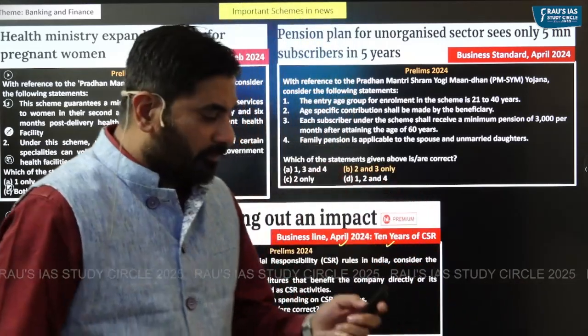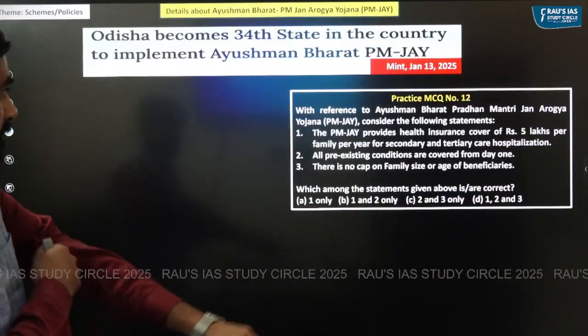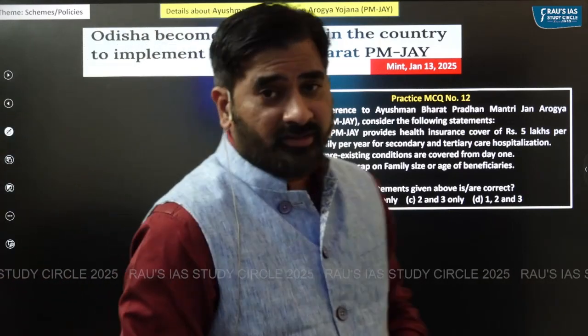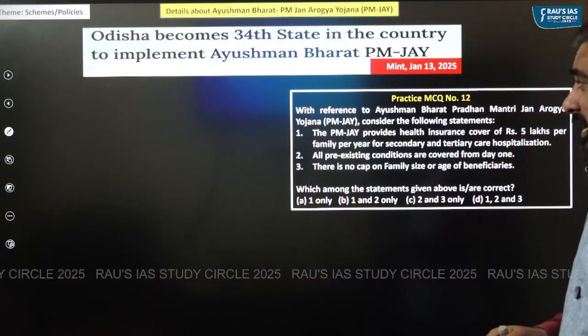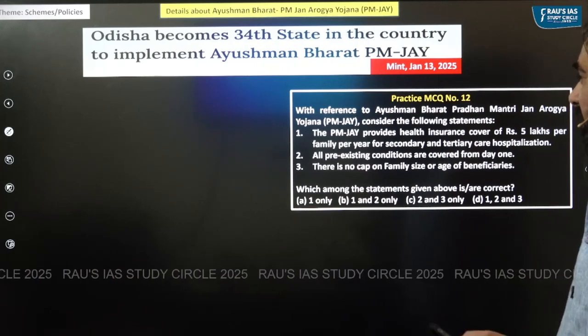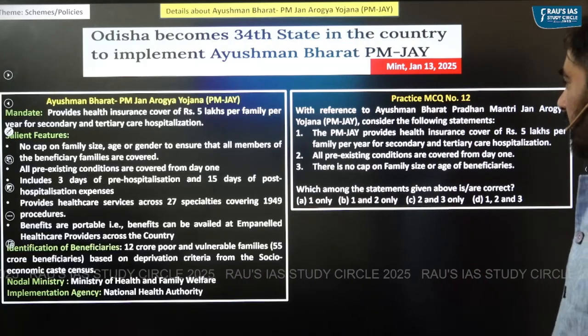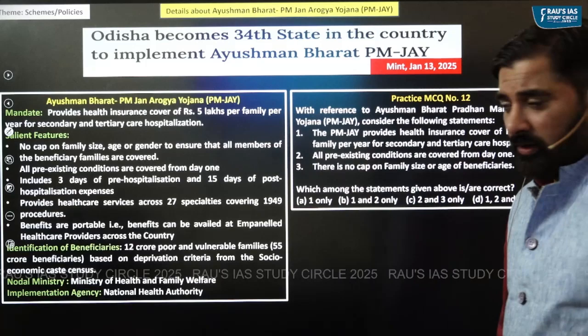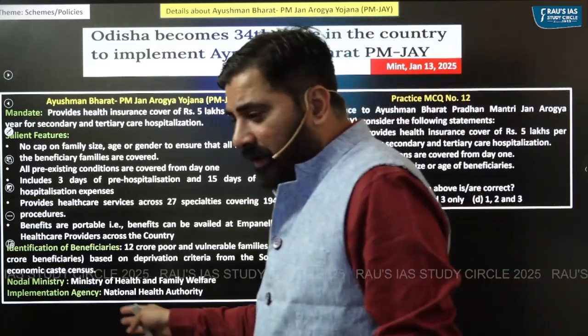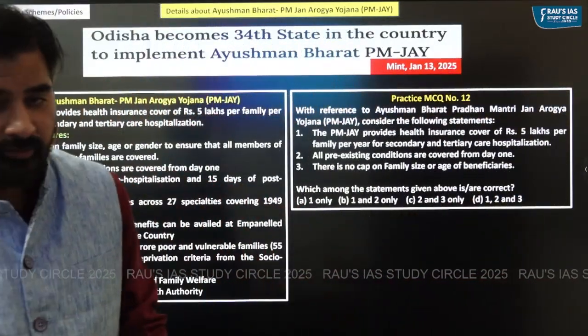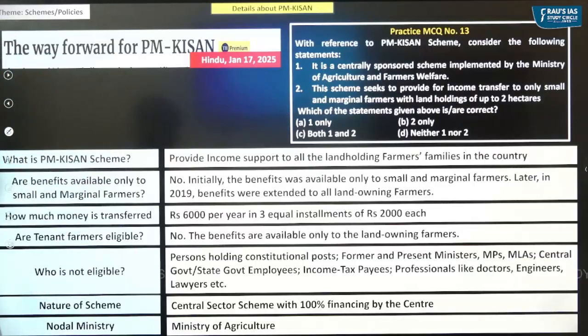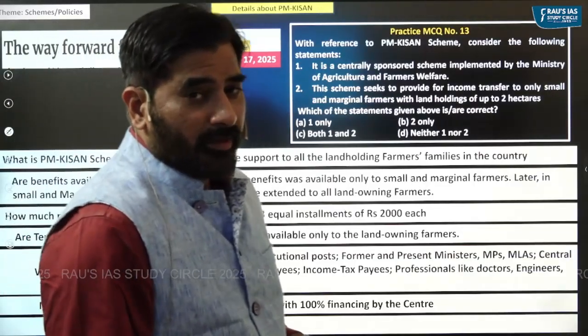For example, you can see Pradhan Mantri Jan Arogya Yojana was recently in news because Odisha has become the 34th state in the country to implement the Pradhan Mantri Jan Arogya Yojana. All the details are given here along with the practice question. Next is about PM Kisan.